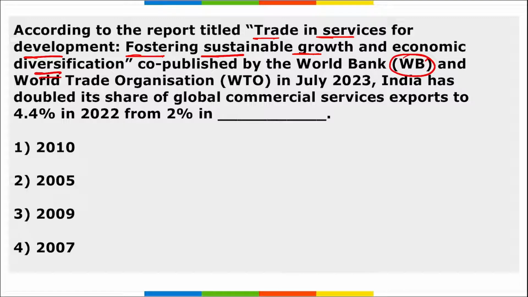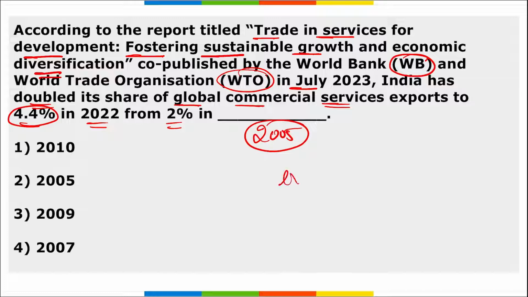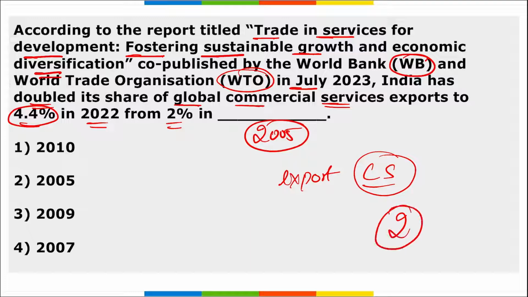Next, according to the report titled Trade in Services for Development, Fostering Sustainable Growth and Economic Diversification, that was co-published by World Bank and WTO in July, India has doubled their share of global commercial services export to 4.4% in 2022 from 2% that was in 2005. Right. So we can say that the export of India's commercial services has almost doubled, right? That was 2% in 2005 and it has increased to 4.4% in 2022.